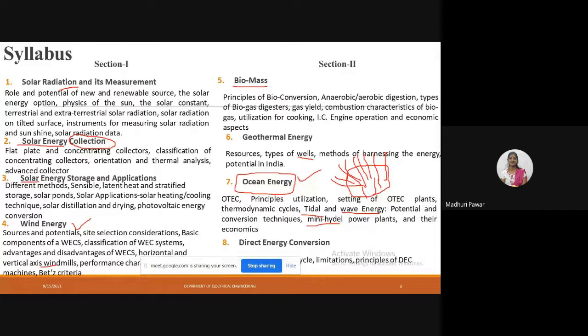In this chapter, you will see the basics or introduction to ocean energy, and then you will understand how to convert energy. Those points are also included in this chapter, and after that some points are included in the eighth chapter. The eighth chapter is direct energy conversion. Direct energy conversion is about how to convert whatever energy is available, that may be kinetic energy or whatever energy is available in our resources, into useful energy. This is called direct energy conversion.